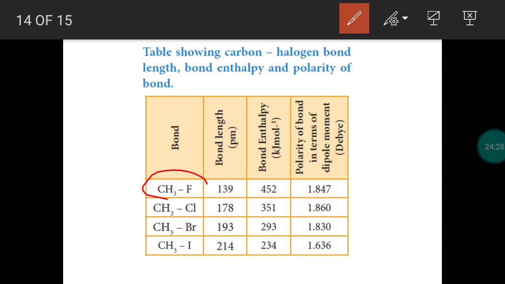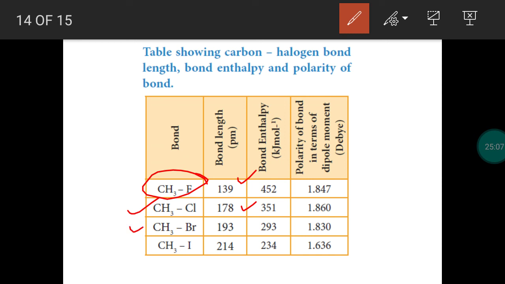Take methyl fluoride, a bond is formed between carbon and fluorine. Take the next example, methyl chloride, bond is formed between head carbon and chlorine. So due to the change of halogen, bond length also changes. Top to bottom size increases. When size of halogen increases, bond length will also increase. So comparing methyl fluoride, in methyl chloride, covalent bond length will be increased. For methyl fluoride, 139 picometer. For methyl chloride, 178 picometer.